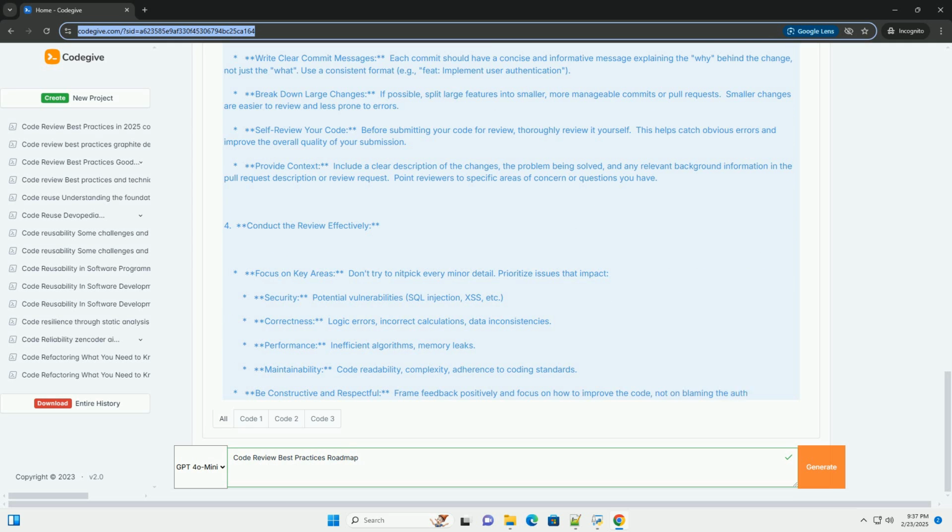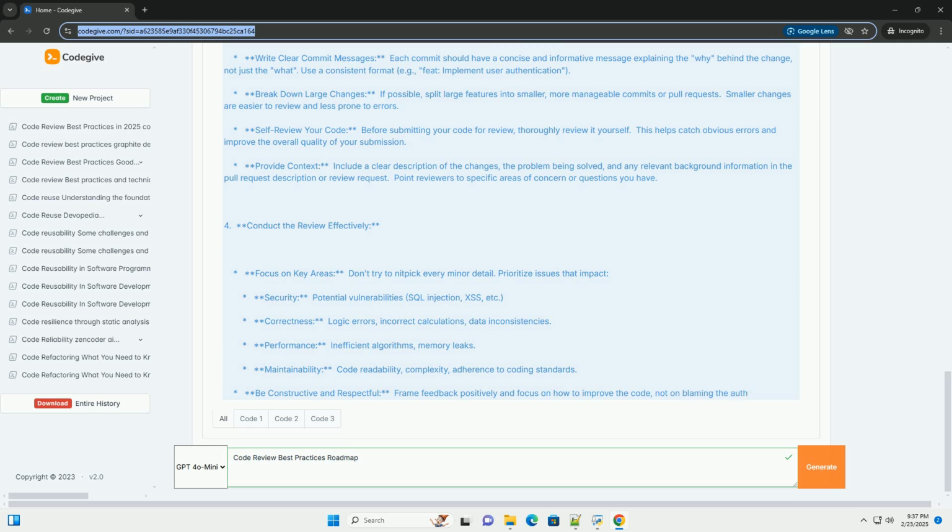3. Prepare for the review. Write clear commit messages. Each commit should have a concise and informative message explaining the why behind the change, not just the what. Use a consistent format, example feat, implement user authentication. Break down large changes.